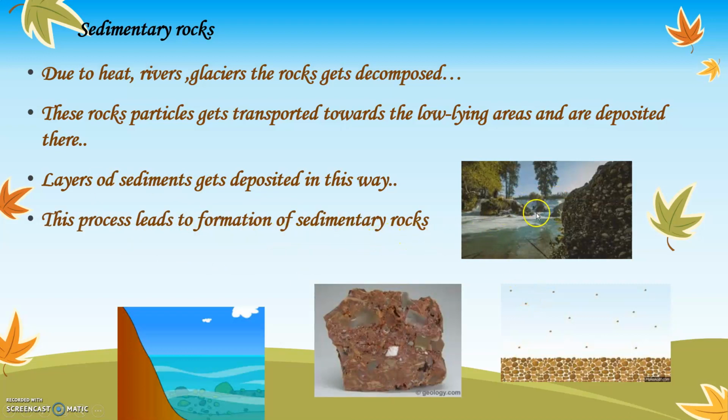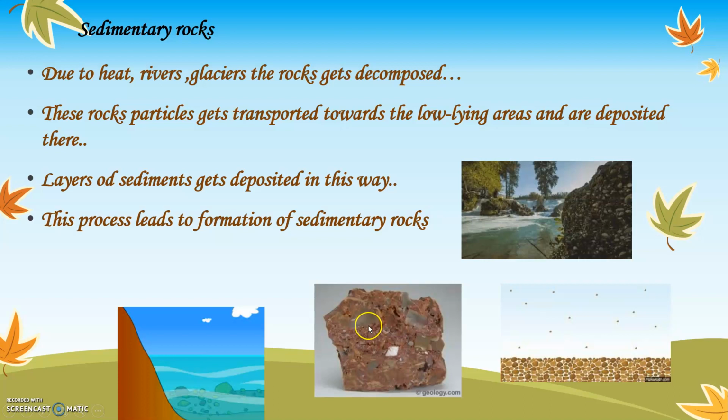When these rivers carry small pebbles and stones along with them, these small pebbles or colorful stones get deposited on one particular area and layers get formed. You can see layers are formed over here. This is called the sedimentary rock. This is an example of the sedimentary rocks. You can see small layers.